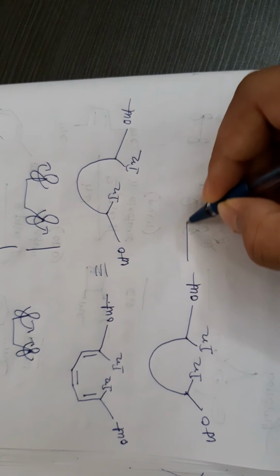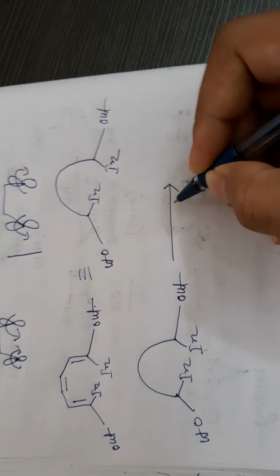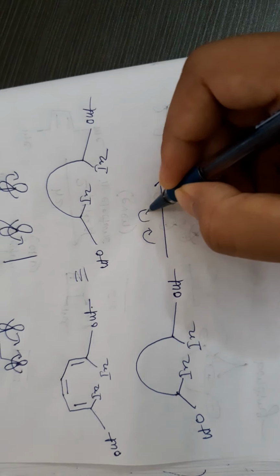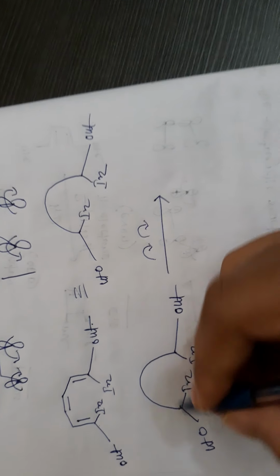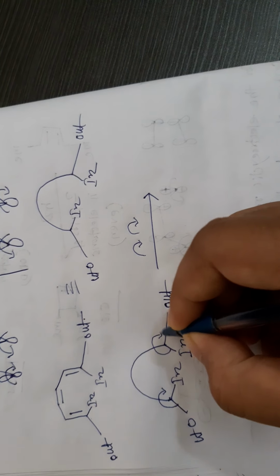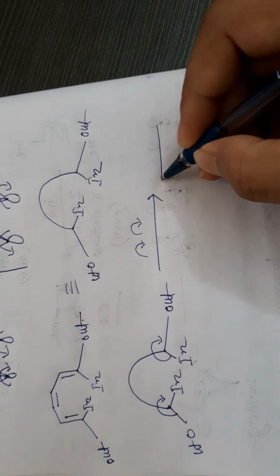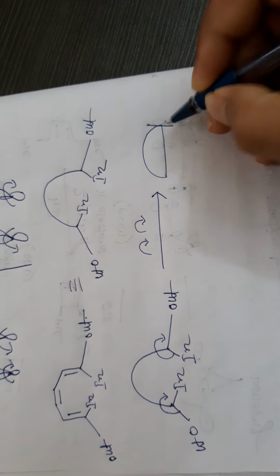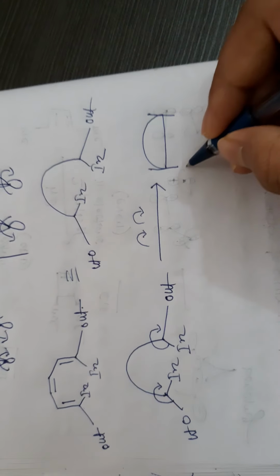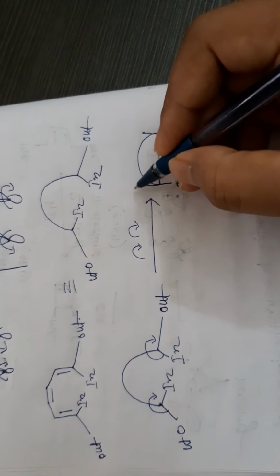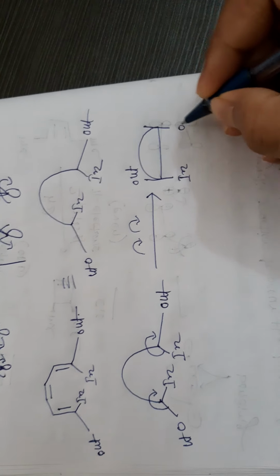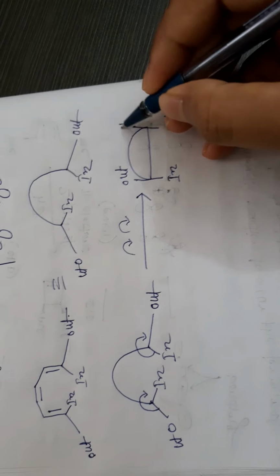If we perform a conrotation, either both clockwise or both anti-clockwise, so if we perform this with both clockwise, then this in goes down, this out goes up, and here out goes down and in goes up.